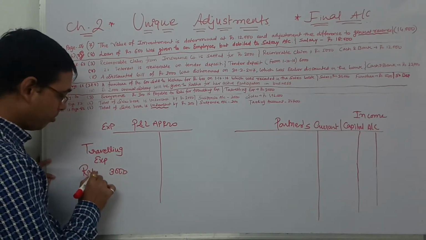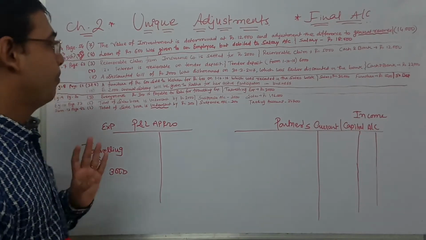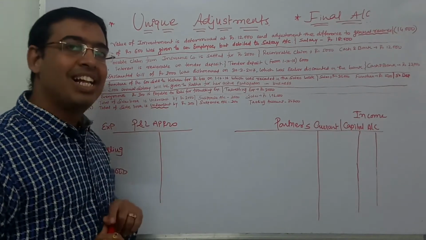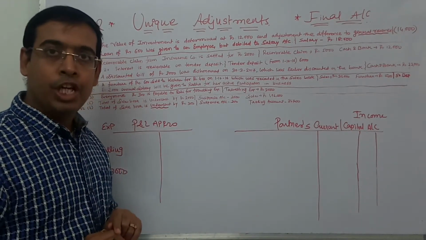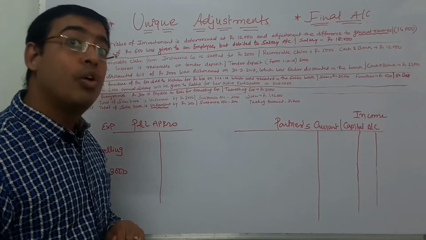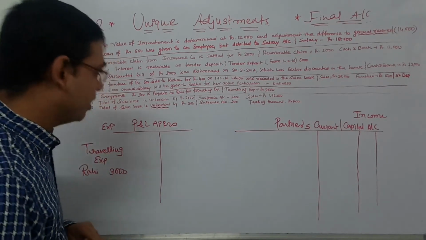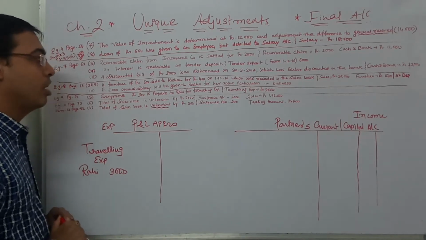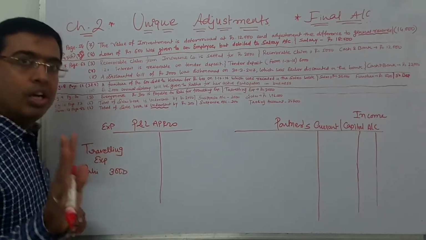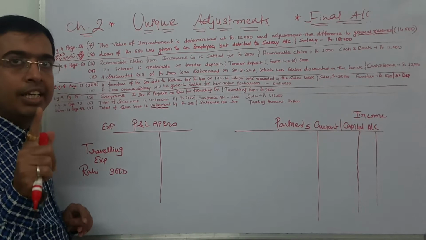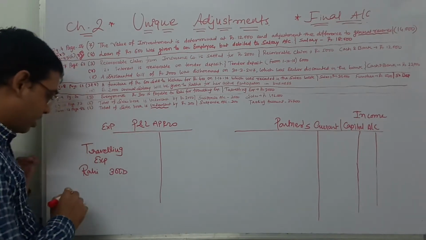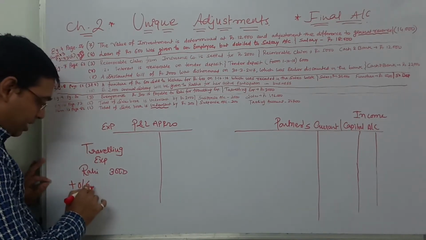Already given to whom? Rahi. So 300 into 12 is 3600, but you need to do the entry of 600 only rather than 3600, because 3000 has already been paid. Now only 600 remains to be paid, so that is outstanding.